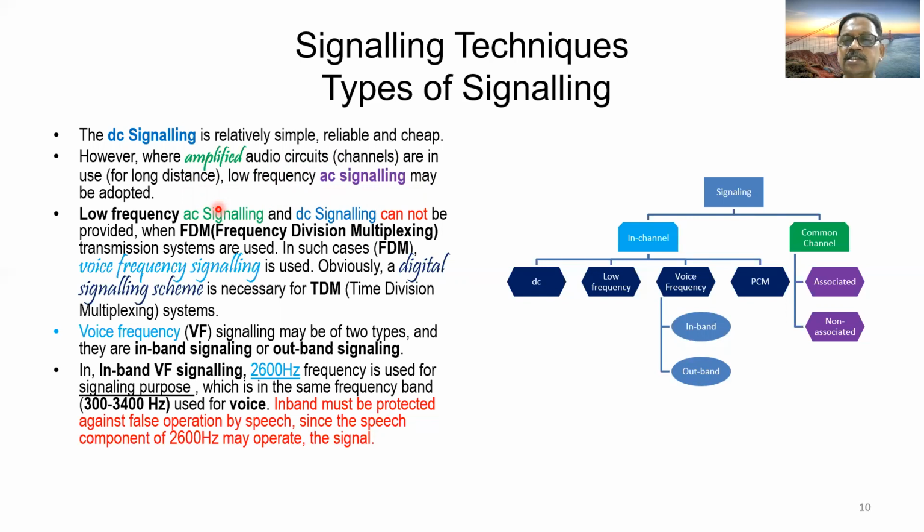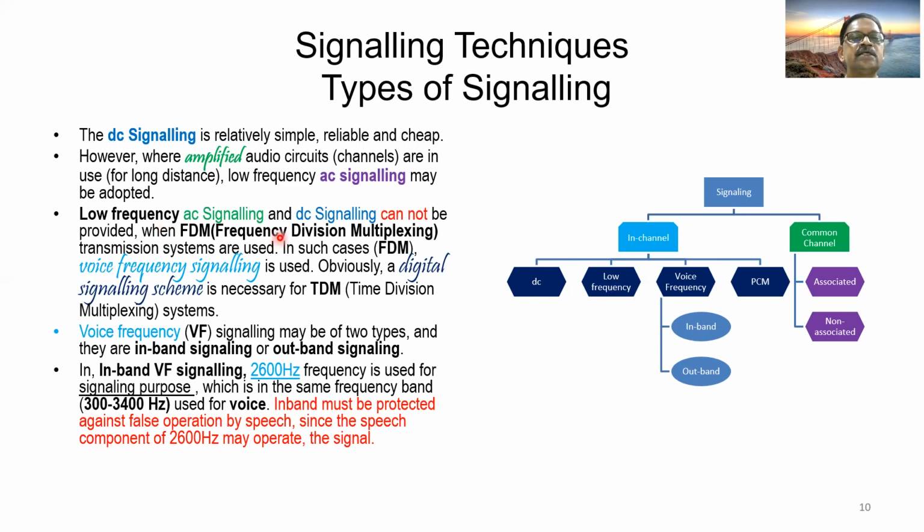Suppose if the distance is more, that is for long distance circuits, you do require amplifiers to boost your signals and or repeaters in between. If that is the case, DC signaling cannot be adopted. You have to go for low frequency AC signaling.